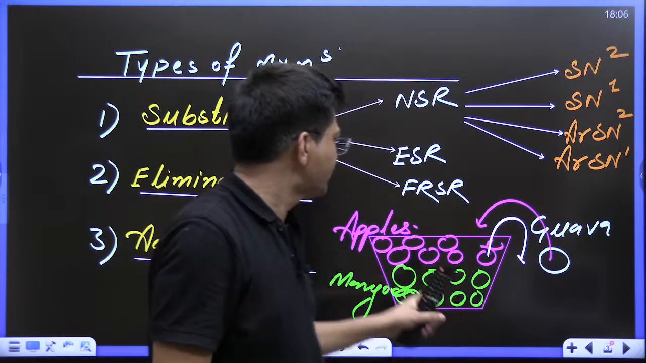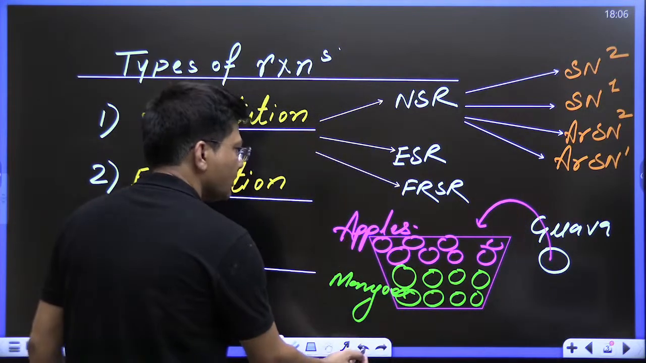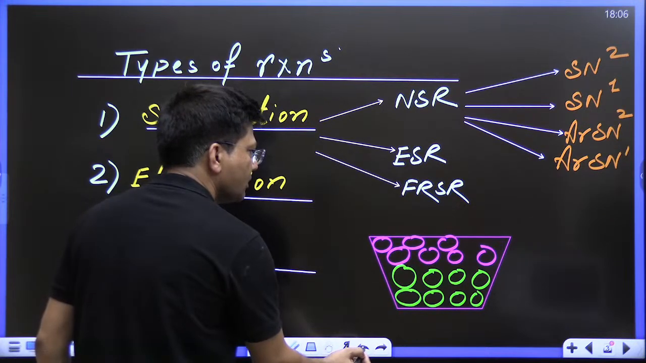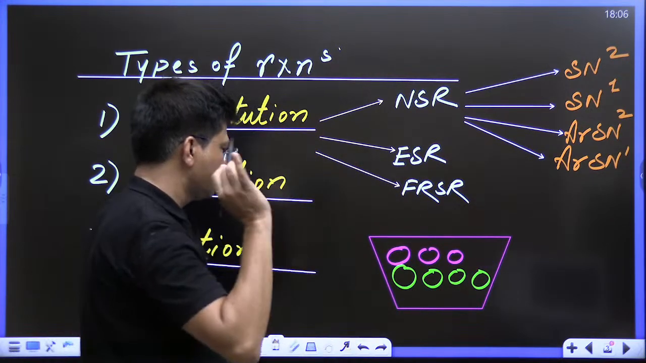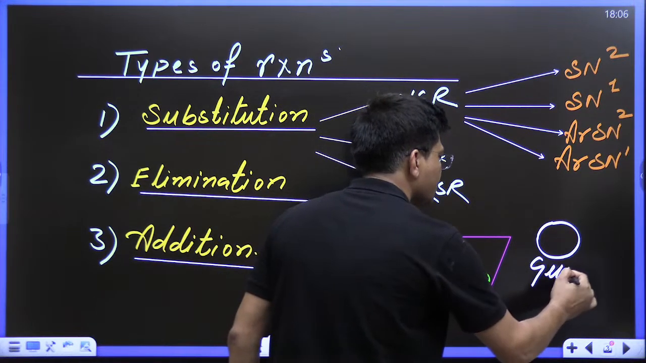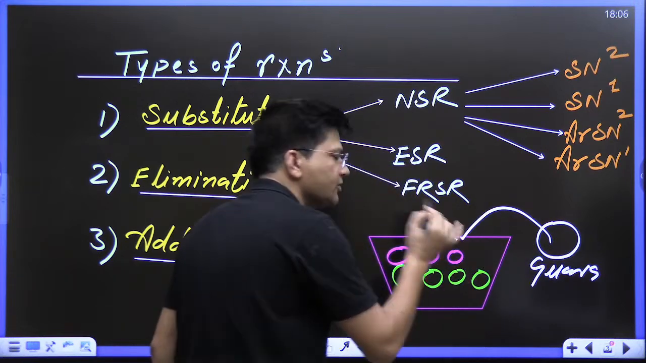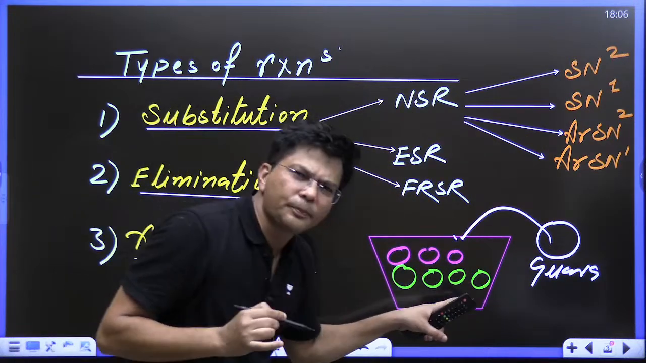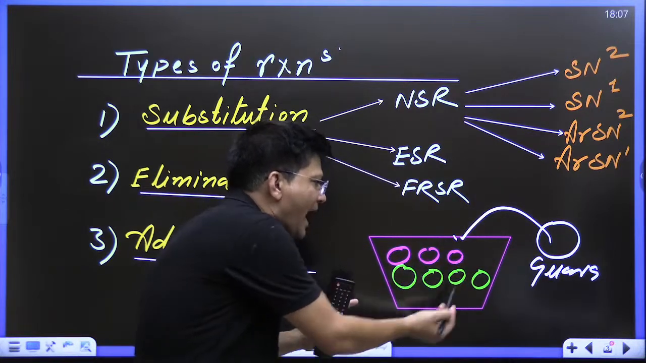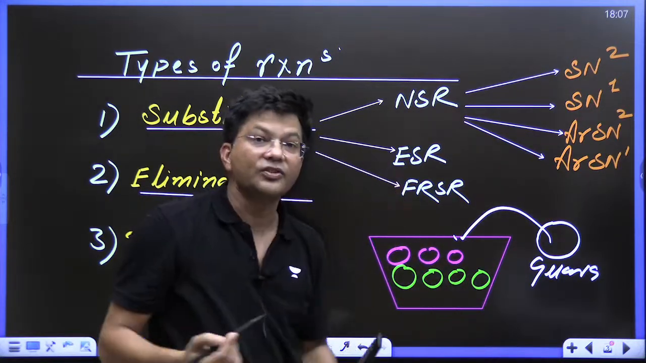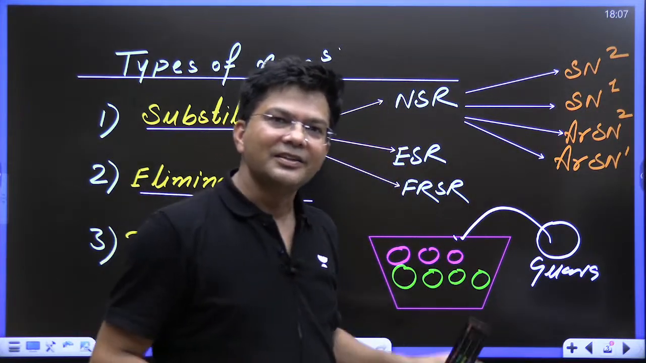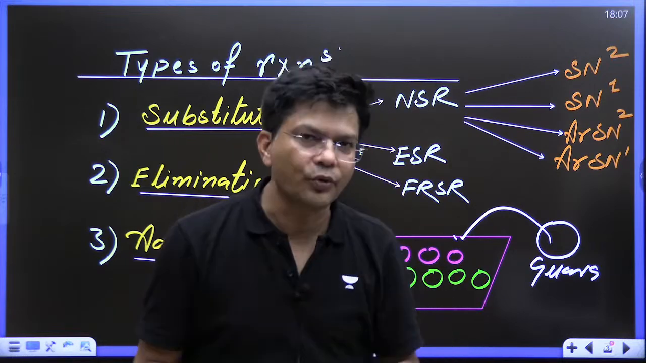Now suppose if I say this bag is not full. Suppose it is partially filled. Now somebody is saying just keep this guava in this bag. Put this guava in this bag. What are you supposed to do? Are you supposed to remove anything? No. Just add guava, because this bag is partially filled, this is known as addition reaction. In addition reaction, the reactant becomes saturated.